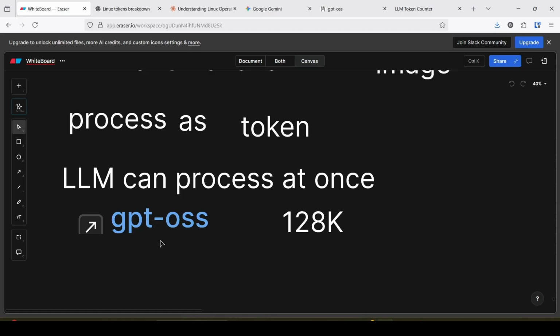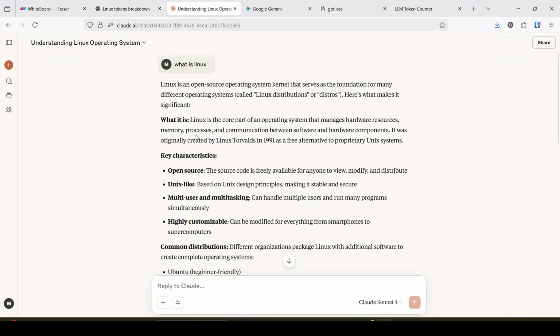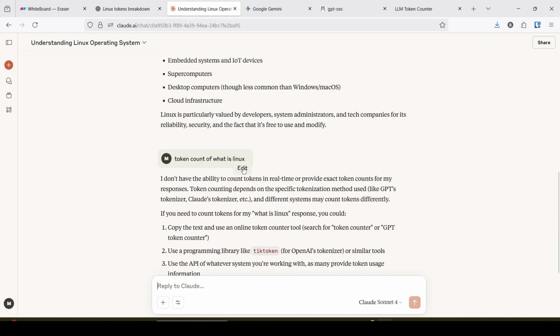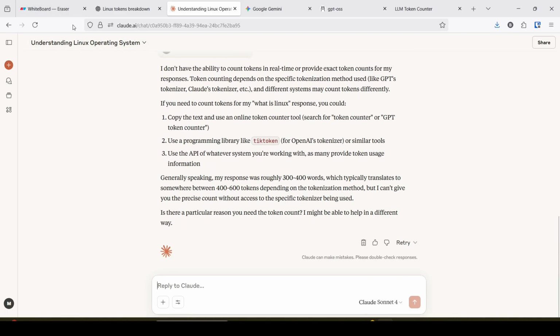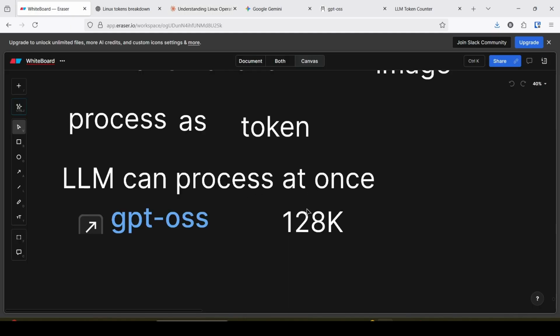Whenever you ask ChatGPT any question, it internally counts the tokens. That is why you need to know this. What an LLM can process at once is called the context, and its limit is called the context window.